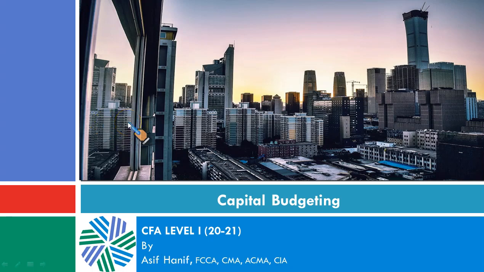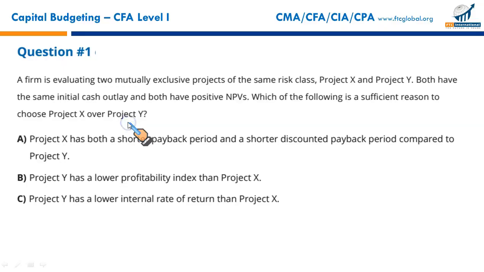Okay, so our next reading is capital budgeting. First question, a firm is evaluating two mutually exclusive projects. Mutually exclusive projects means if you have to select X or Y, it's either X or Y, not both simultaneously. So mutually exclusive means just one of these projects can be selected.